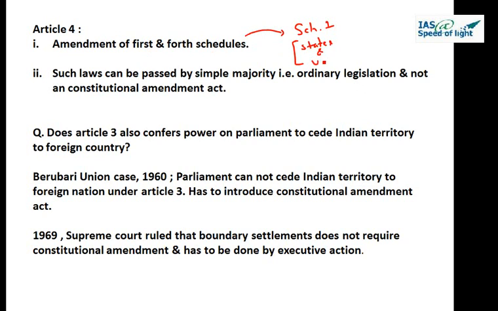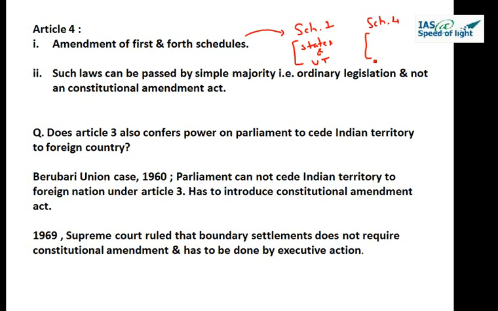And Schedule 4. Schedule 4 contains the provision for the seats of each state in Rajya Sabha. And we have seen in the last lecture as well that population is the basis to decide how many seats each state will have in Rajya Sabha. Now, if I'm increasing or decreasing the area of a state, it will also affect the population.